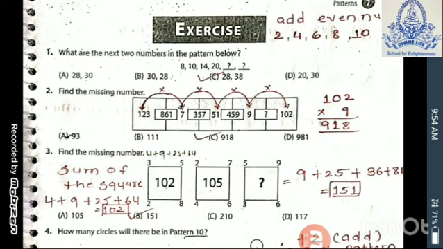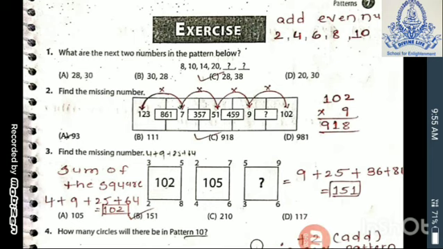Second one, find the missing number. Students, see here I give you the explanation. 123 multiplied by 7, you will get the answer 861. Means this is the pattern they follow. Here you have to use multiplication. 7 multiplied by 51, you will get the answer 357. 51 multiplied by 9, you will get the answer 459. So the same pattern you have to follow. 9 multiplied by 102. Do the multiplication, you will get the answer 918. So correct option is C.